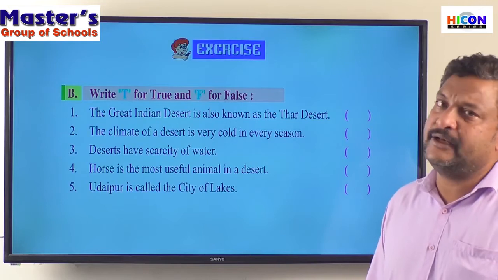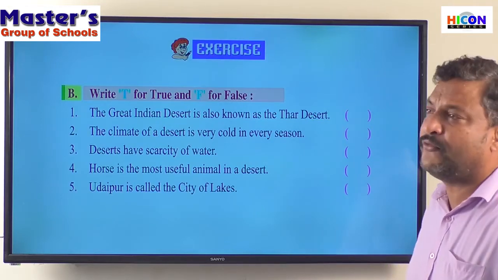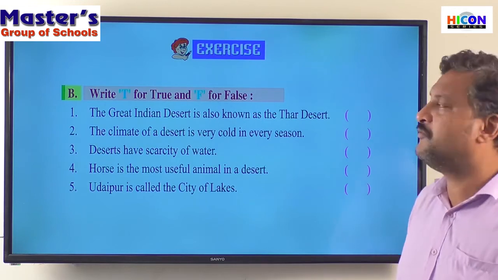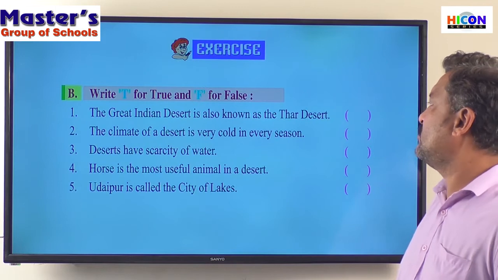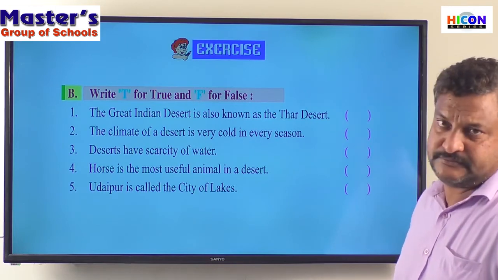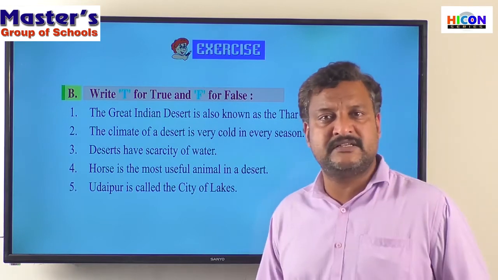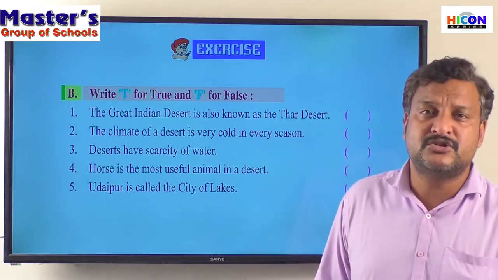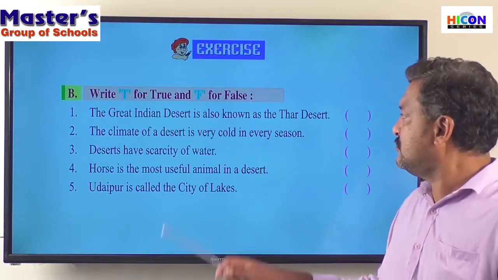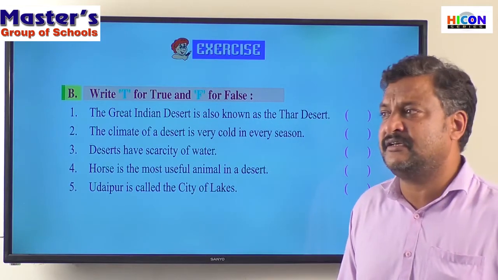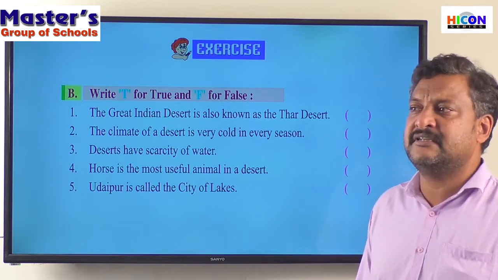Now the second one. So write T for true and F for false. Right? True or false. 1. The Great Indian Desert is also known as the Thar Desert. It's a true statement. Why? Because both are the same. The Thar Desert is also known as the Great Indian Desert, or the Great Indian Desert is also known as the Thar Desert.